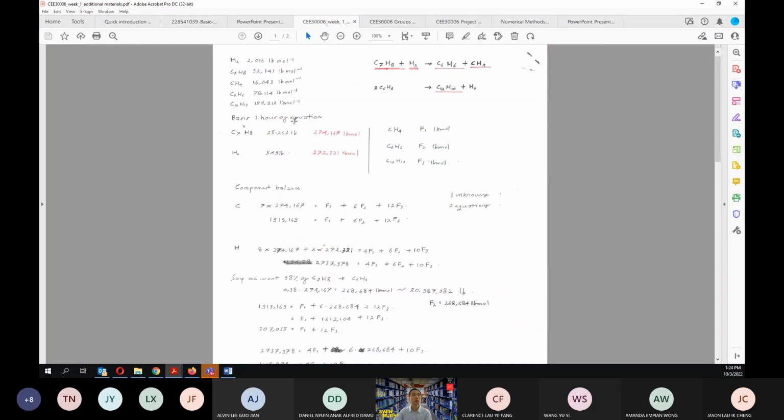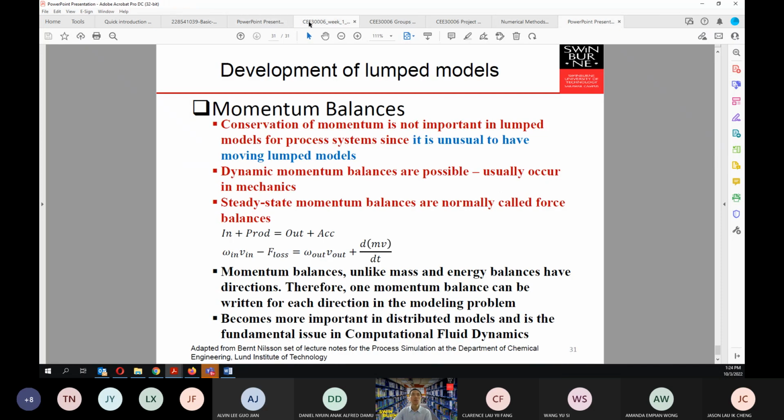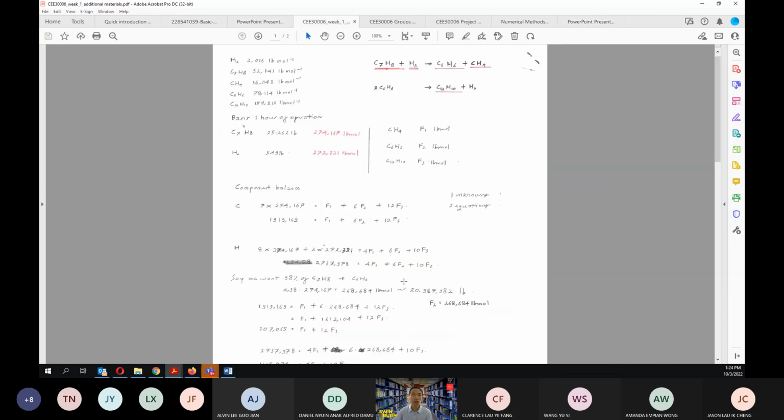Where should I go? You go into my week 1 slides, then there is one slide where I describe how you get the overall mass balance. Okay, so the question was, sir, what I got was not the same with what you get in here, because actually the way that I'm writing in here is not very specific.